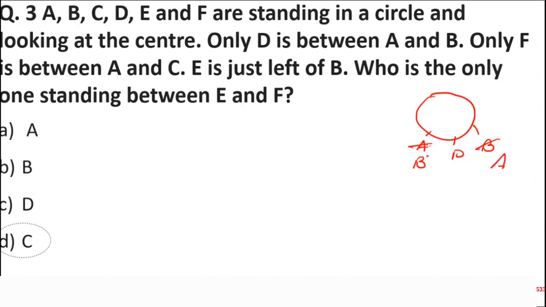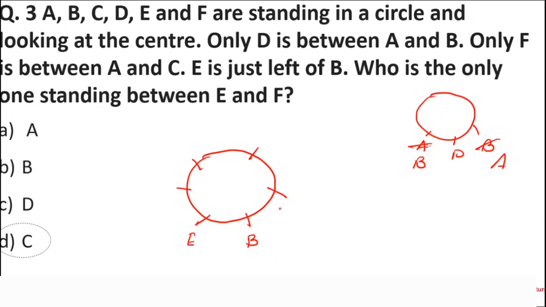So in this question, our approach will be, we will start from the back. Okay. We will apply all the statements from the end. See, first of all, since they are standing in a circle, how many people are there? 6. 1, 2, 3, 4, 5 and 6. They are saying E is just left of B. Okay. E is just to the left of B. If B is standing over here, his left side is this, obviously, because he is looking at the center.